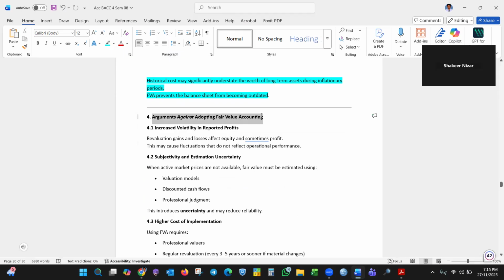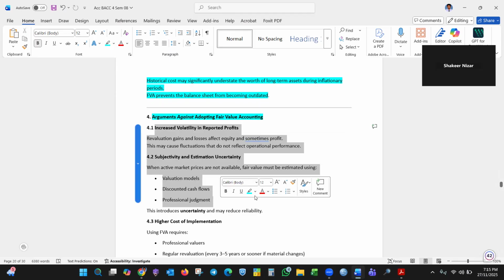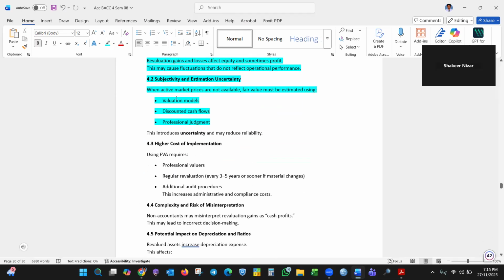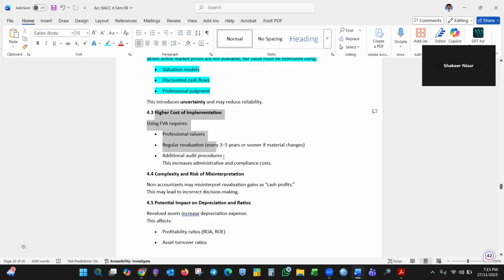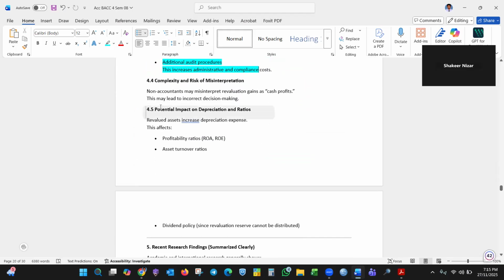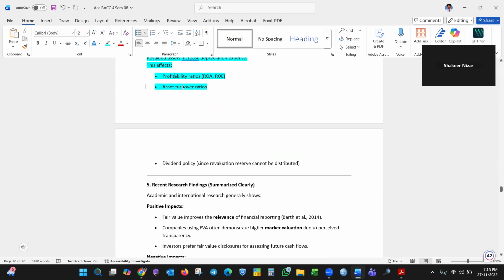Arguments against: you need to write increased volatility and subjectivity of the estimation, because fair value accounting involves revaluation, valuation models, discount rates and professional judgment. Possibly very high cost of implementation: professional valuers, regulatory evaluation, additional audit procedures, complexity. Impact on depreciation and profitability ratios because expenses are high. Whatever other points you can think of, write them.